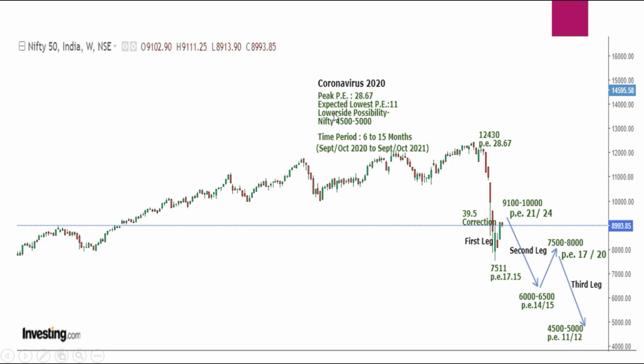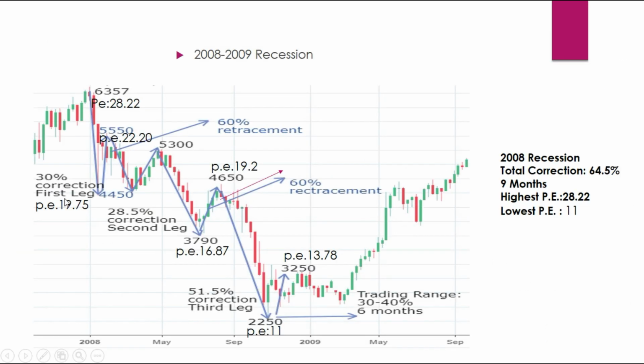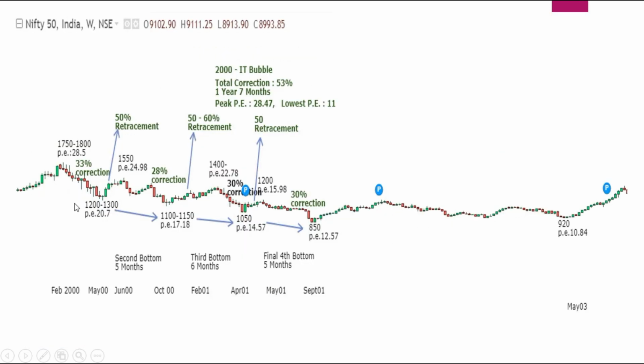Nice. So now, as per the IT bubble and as per the 2008 recession, we can again see a bottom of PE 11. So if a bottom of PE 11 is going to be the answer for this correction, then Nifty should touch somewhere around 4,500 to 5,000 going forward, which may take time to reach that particular level as of now. But if you could see, the first leg of correction has been 39.5% and the correction has been to PE 17. So generally the first leg of correction stops somewhere around 20 in the previous cases.